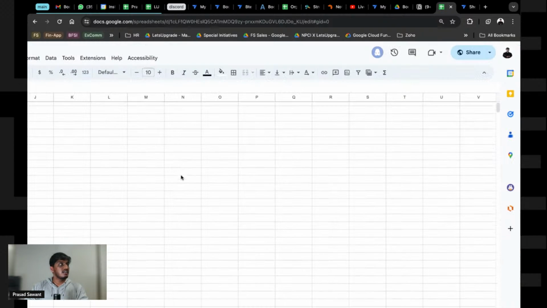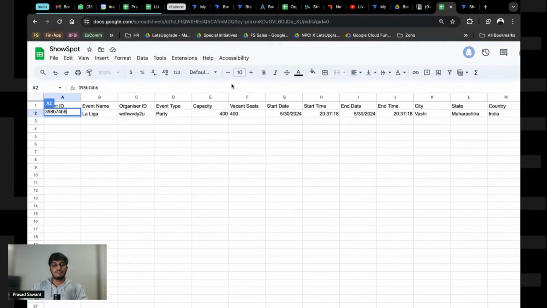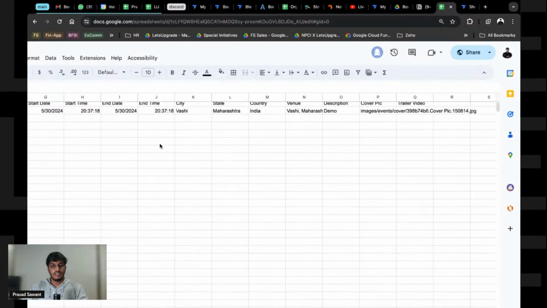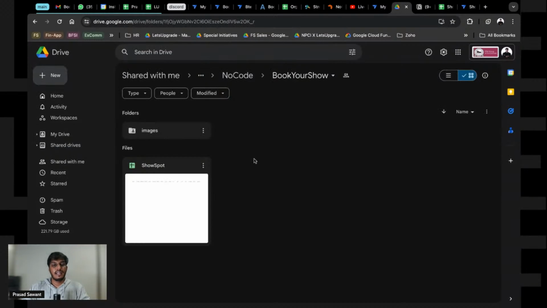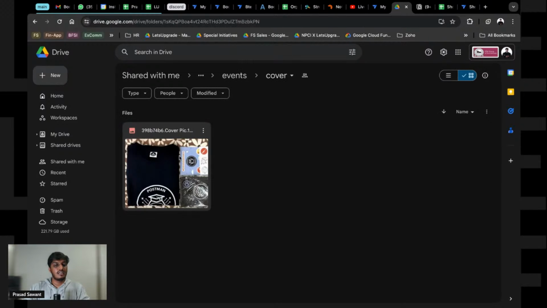I hope this is clear. Is this clear, guys? Let me know quickly in the chat. If you go and check in images, events, cover, the image will have automatically landed here. That is how we have fixed the structure, and we are done with today's agenda.